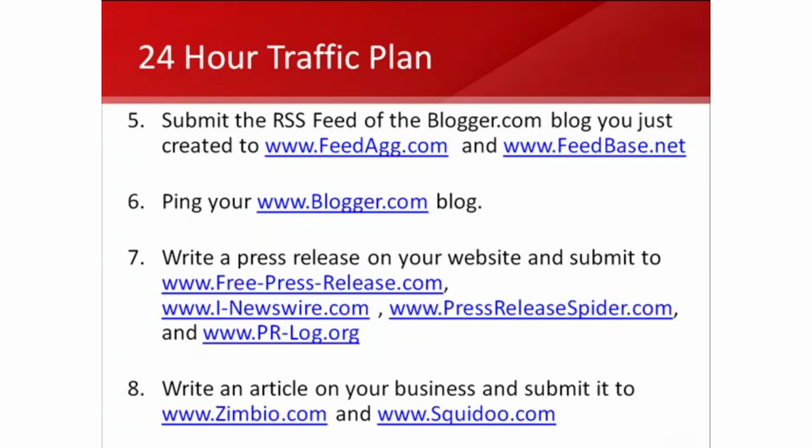Now what's great about Symbio is you can actually import a blog. You could import your Blogger blog by going to the Post Atom and grabbing the RSS feed, and you can import that content to Symbio. And also, when you're naming these sites and pages, use your main keyword phrase again. These are sites that the search engines have a lot of trust in, and they really like these sites. So we're going to show you on screen in the following videos how to go about doing this step by step.